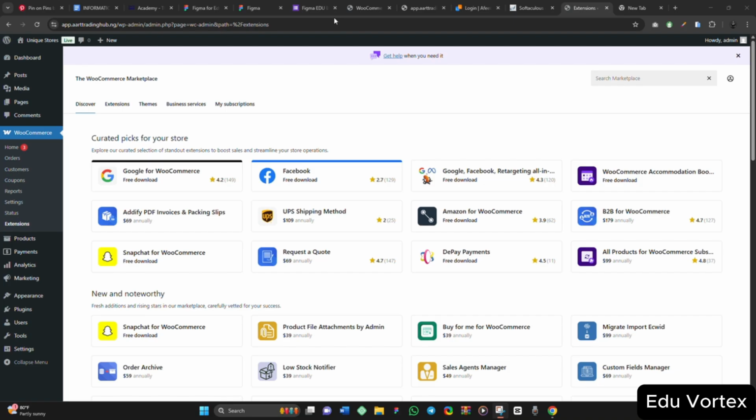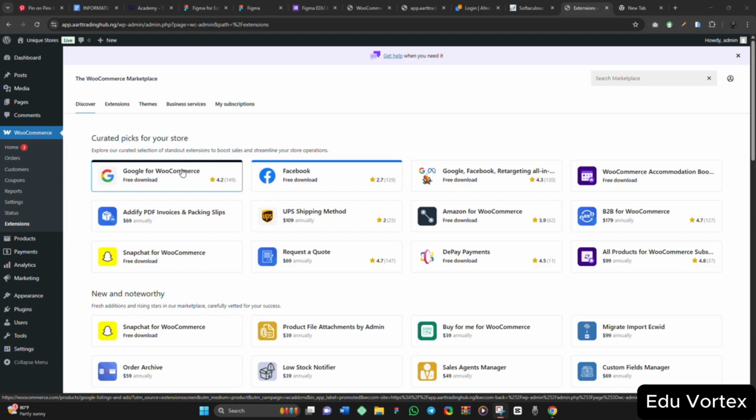So for this extension, if you want to add other services to your WooCommerce, for example, Google for WooCommerce, Facebook for WooCommerce, you can even list your product on Facebook, so that when anybody visits your account on Facebook, they will see your product. When they click on it, it will take them to WooCommerce. So you can do a lot of things with this WooCommerce.